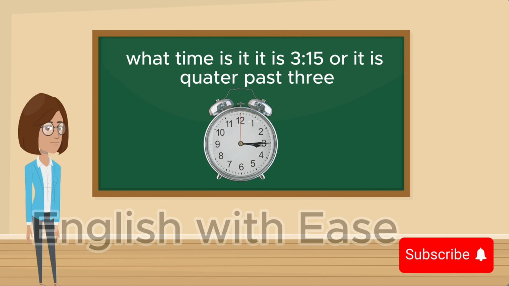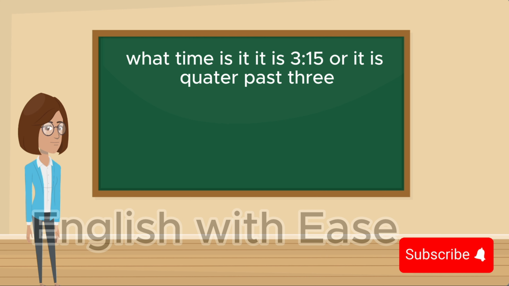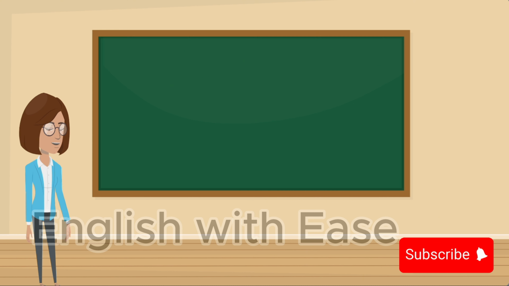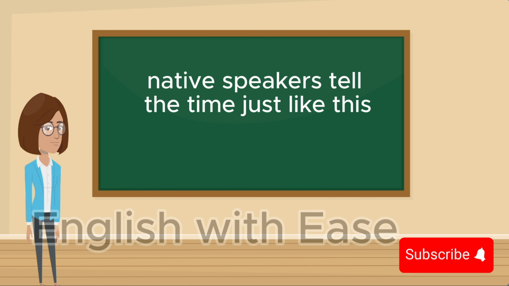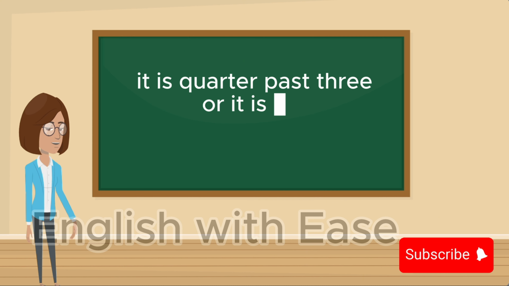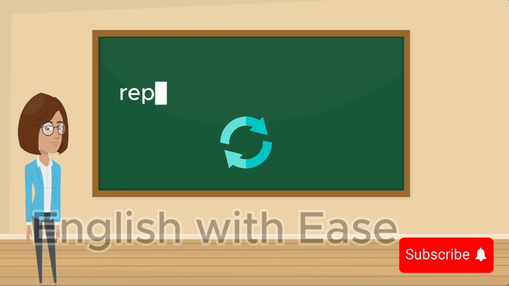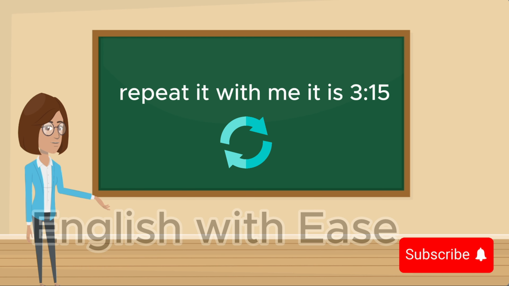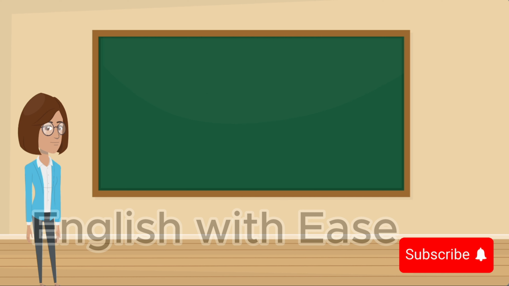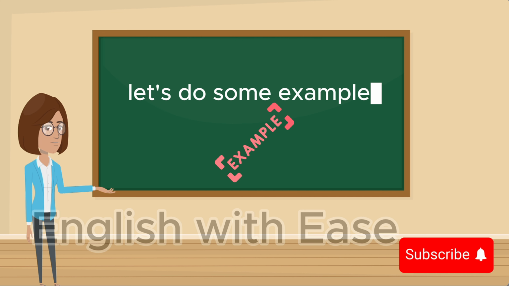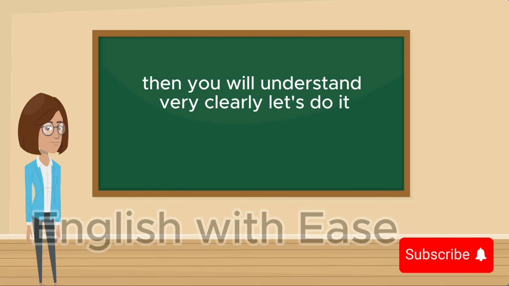What time is it? It is 3:15. Native speakers tell the time just like this. It is 3:15. Repeat it with me. It is 3:15. Let's do some examples. Then you will understand very clearly.